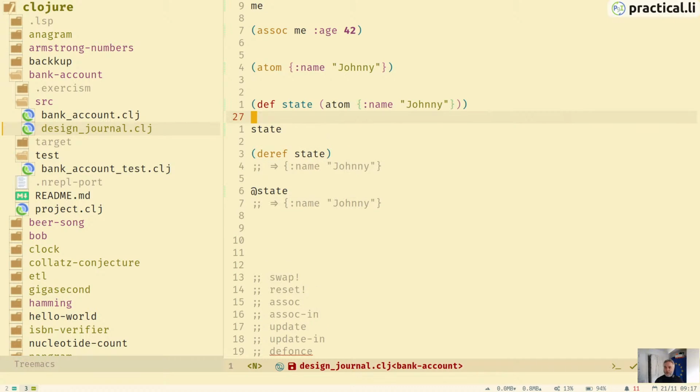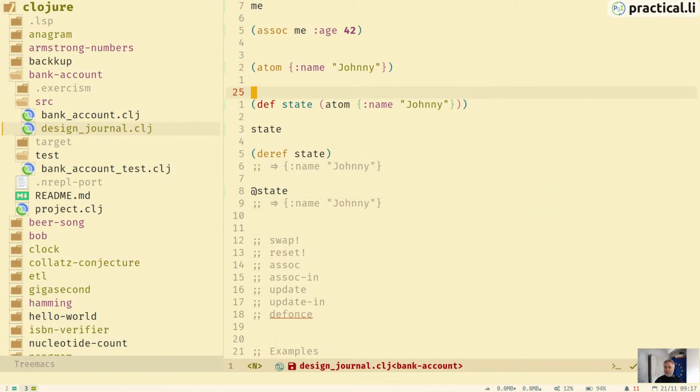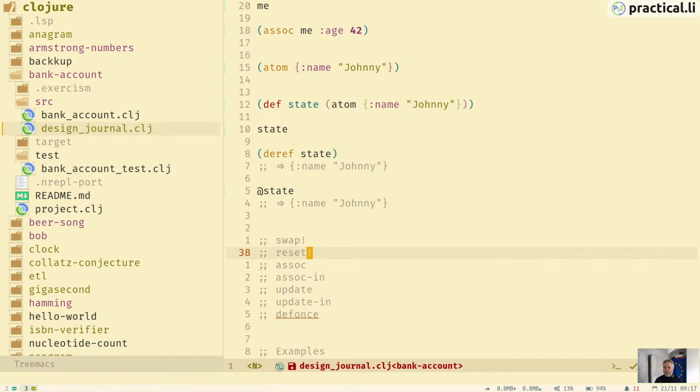And because we're managing this value with an atom, the way we change it is going to be different as well. So we need to use different functions. We can't just use assoc because we're talking to an atom. We're not talking to the hash map directly. So we've got things like swap and reset to use.